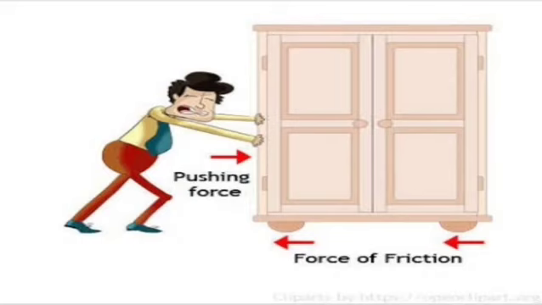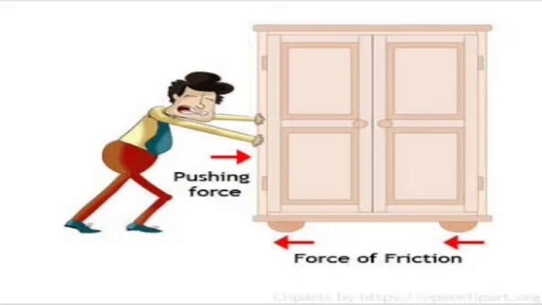Any moving object stops because of frictional force. For example, when you stop pedaling a bicycle, it stops after moving some distance.